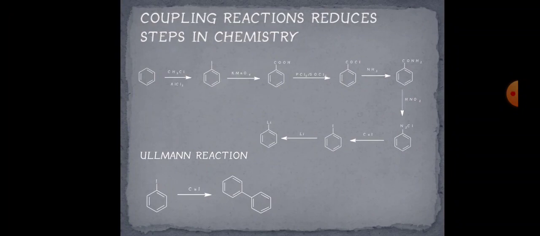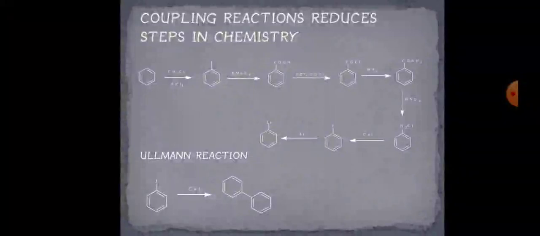Further, when we treat the diazotization product with copper iodide, we get iodobenzene, and further this iodobenzene, when treated with lithium, we get lithium-substituted benzene.